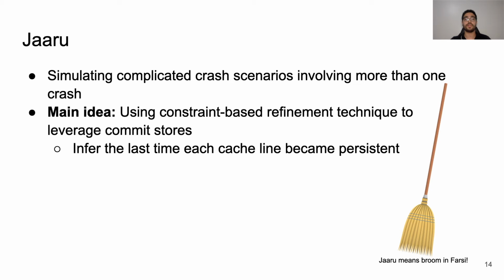It uses a constraint-based refinement technique to reduce the search space. The idea is to reason about the last time each cache line was flushed to persistent memory. To be more specific, Jaaru uses flush instructions to infer constraints on the last time each cache line became persistent in a pre-crash execution, and refines these constraints in the post-crash execution to narrow down when a cache line is actually written back to the memory.